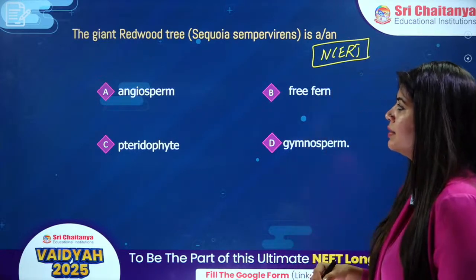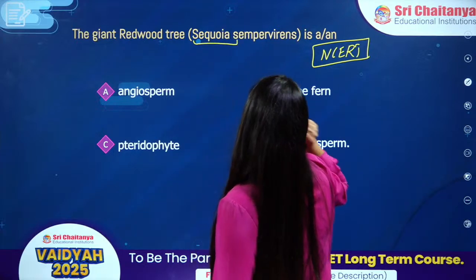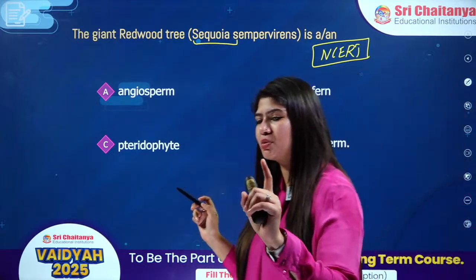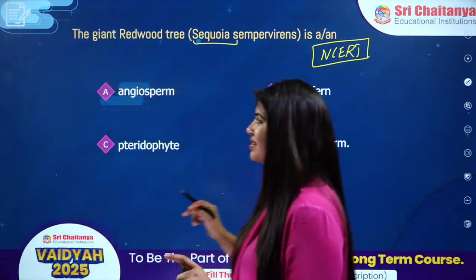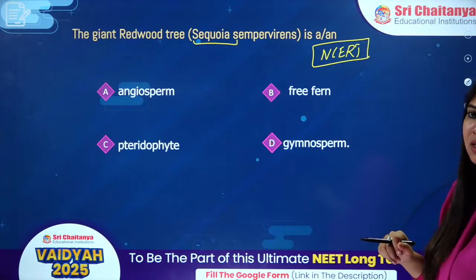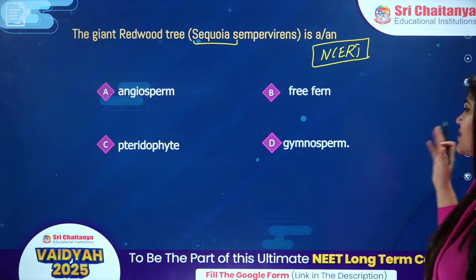Okay. The giant redwood tree, Sequoia, is what? From NCERT, this simple text has been given. In your NCERT, this simple text has been given. The giant redwood tree, Sequoia. Is it an angiosperm? Is it a fern, a pteridophyte? Is it a gymnosperm?